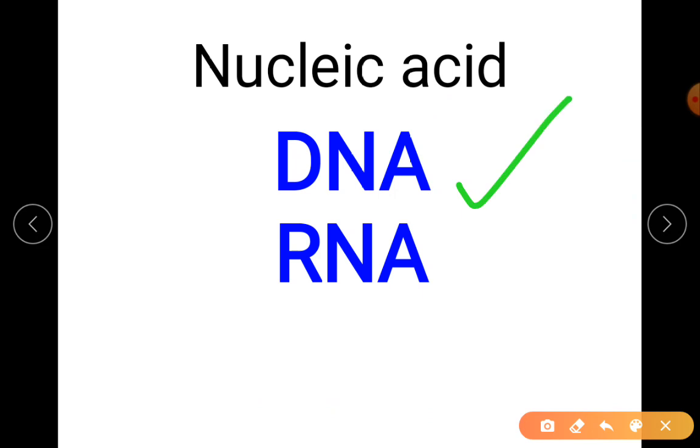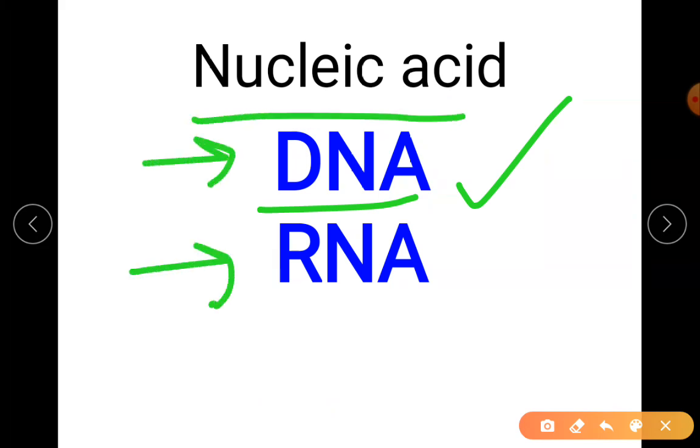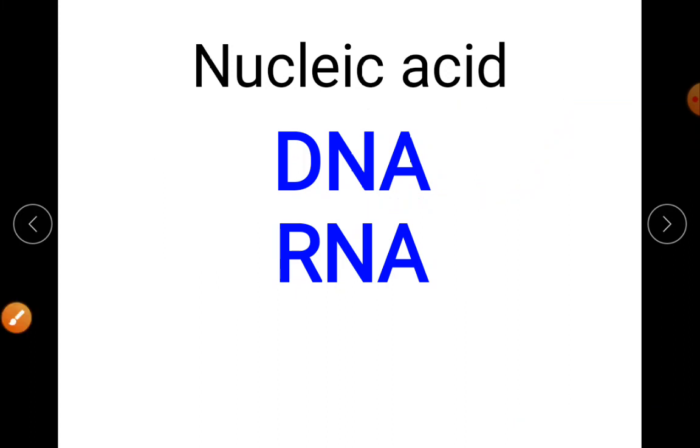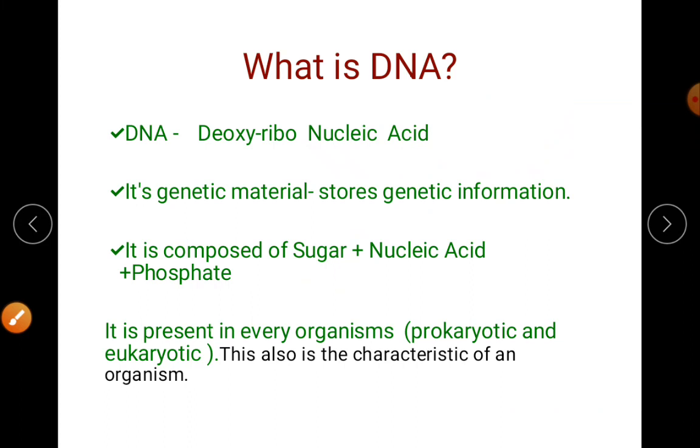So finding what that DNA is, how the DNA is inside the chromosome. There are two types of nucleic acid, DNA and RNA. When I say DNA, we all know what that DNA is.